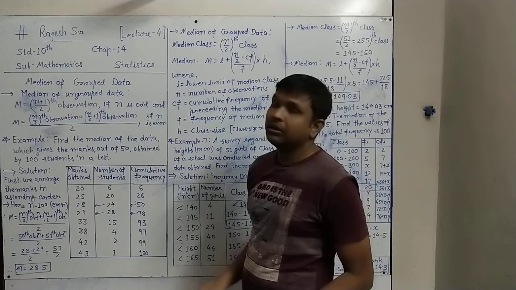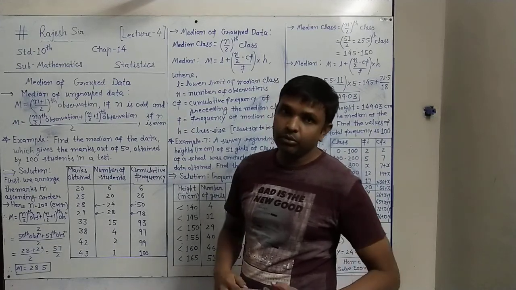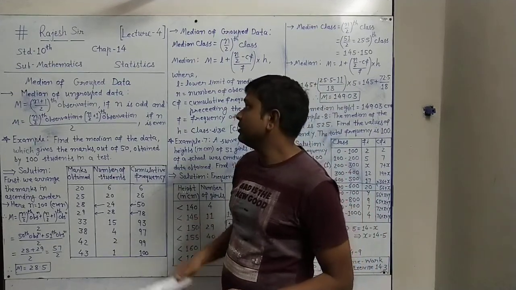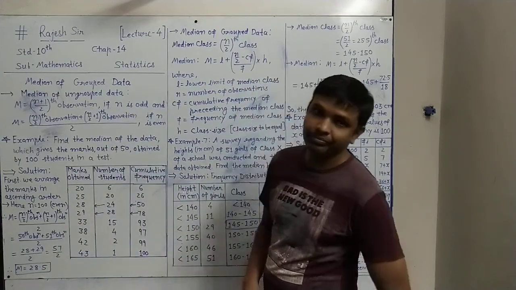These two formulas we studied in 9th standard for ungrouped data to find the median.